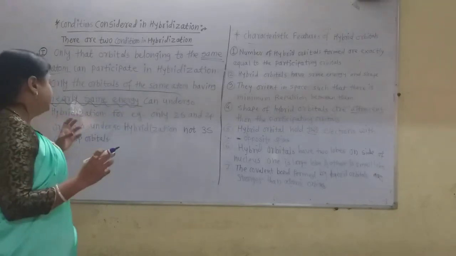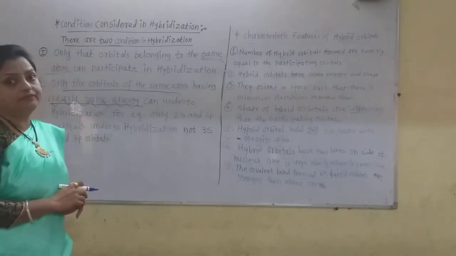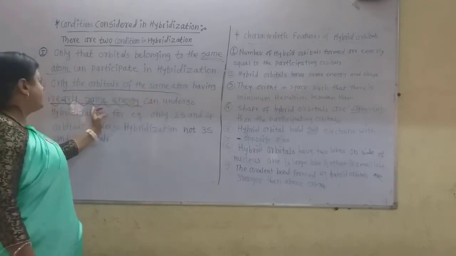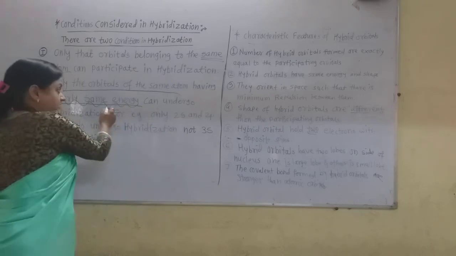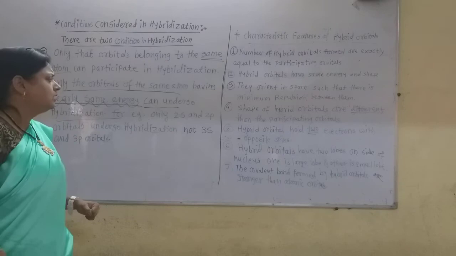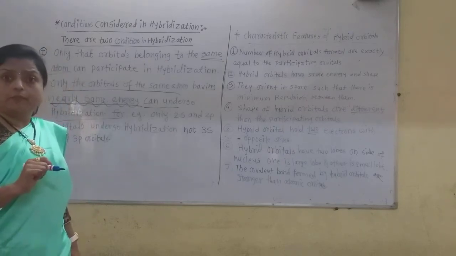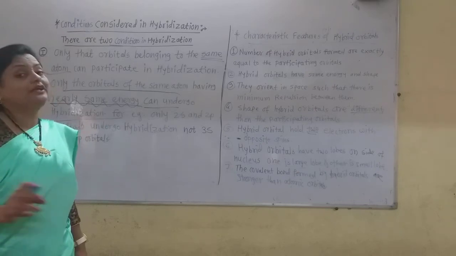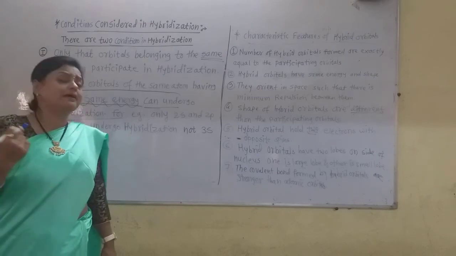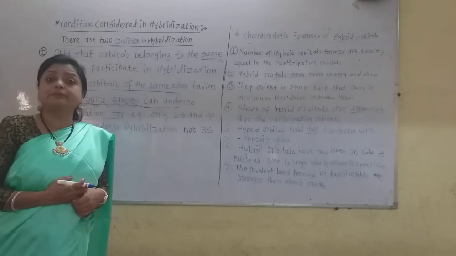That is nearly the same energy. Their principal quantum number must be the same. That is the condition. Orbitals of the same atom having nearly the same energy can undergo hybridization. For example, 2s and 2p orbitals can undergo hybridization, but 3s and 2p orbitals do not undergo hybridization because their principal quantum numbers are different, 2 and 3.